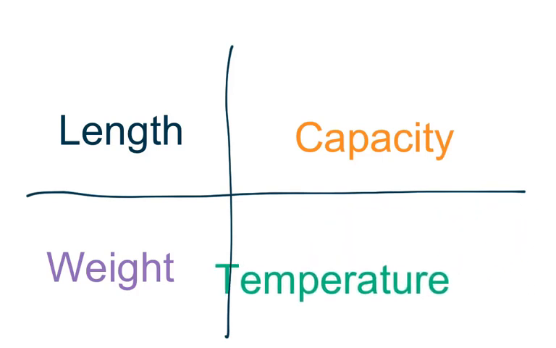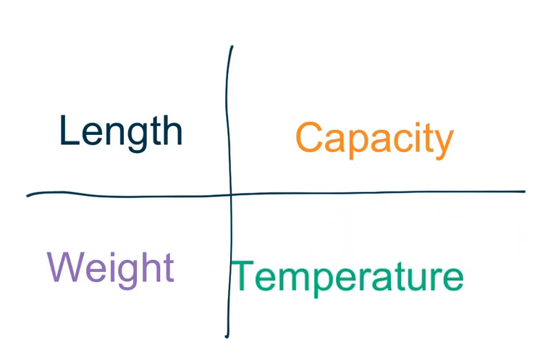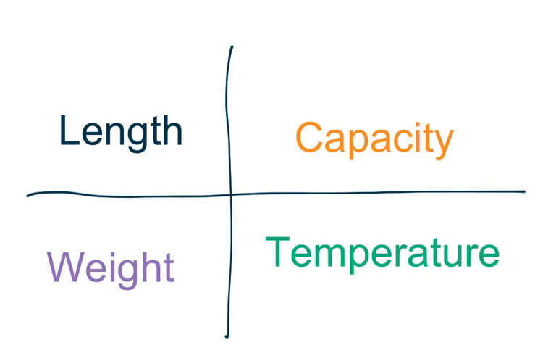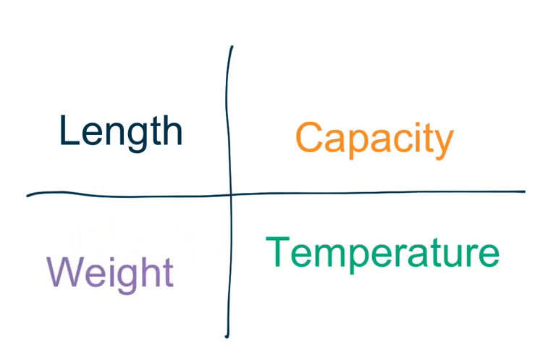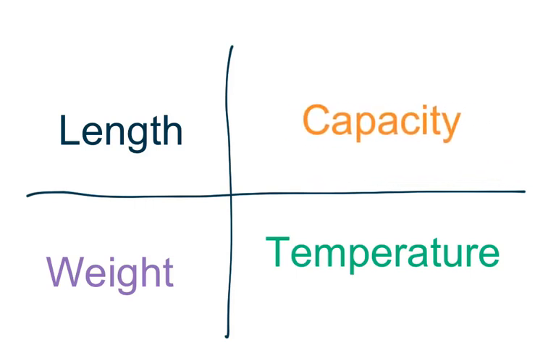If you said temperature, good job. Which word means how heavy something is? Weight. And our last word, capacity, means how much of something fits inside of something else.